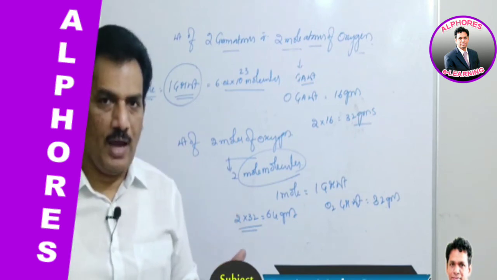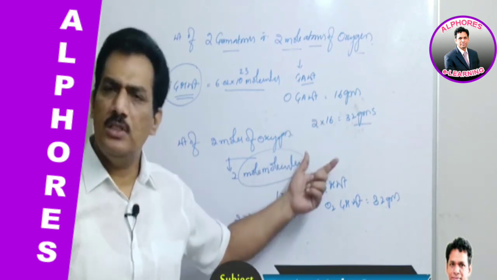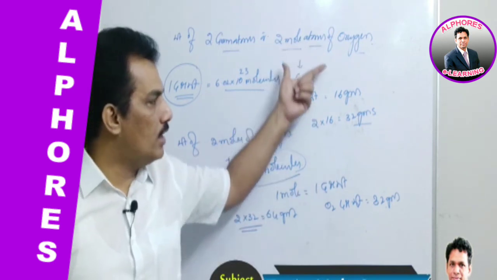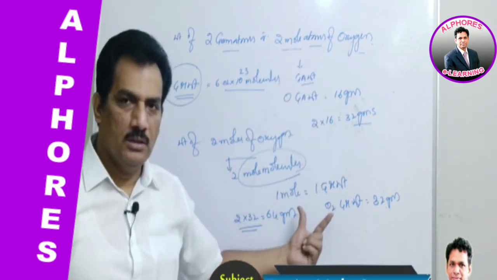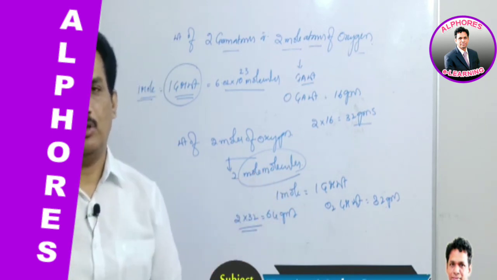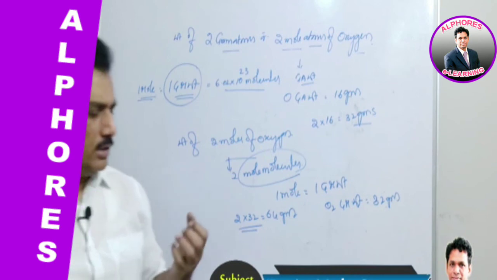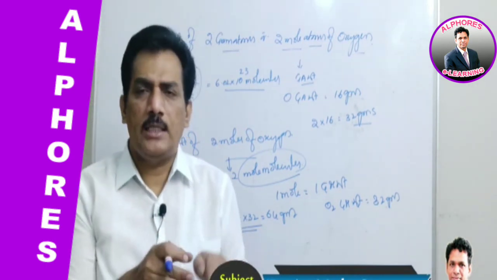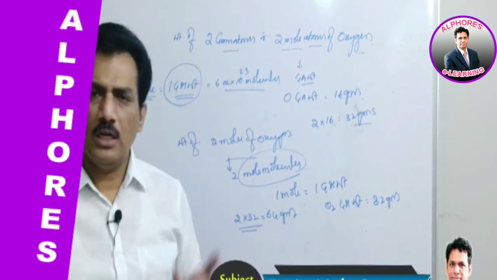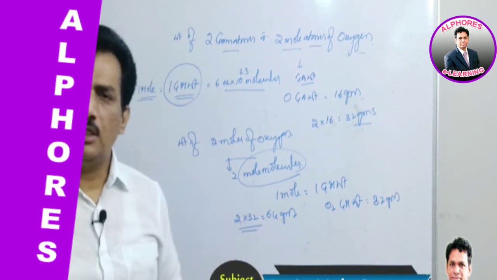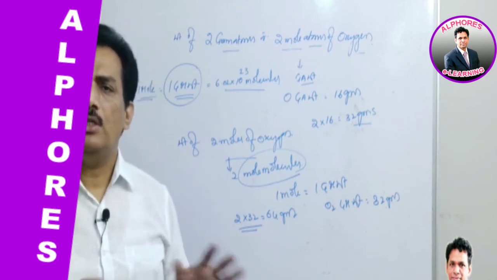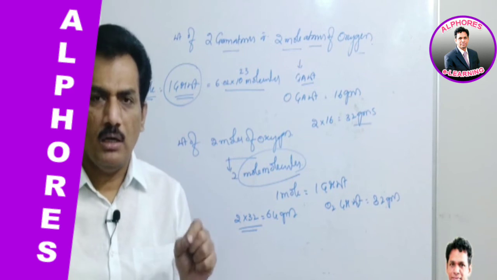If you are not aware of these facts, if you are not thorough with these facts, then automatically you will get confused. But you need not be confused actually. So if you are following this one after the other, just in a sequence, in a schematic manner, then you can find the relations among these. Because these different amounts are expressed with a different terminology. The same amount we can consider as mole, we can consider it in terms of Avogadro number, we can consider it in terms of weights.